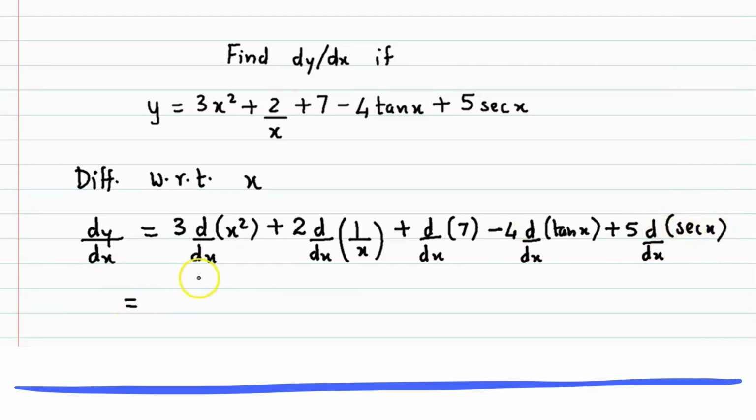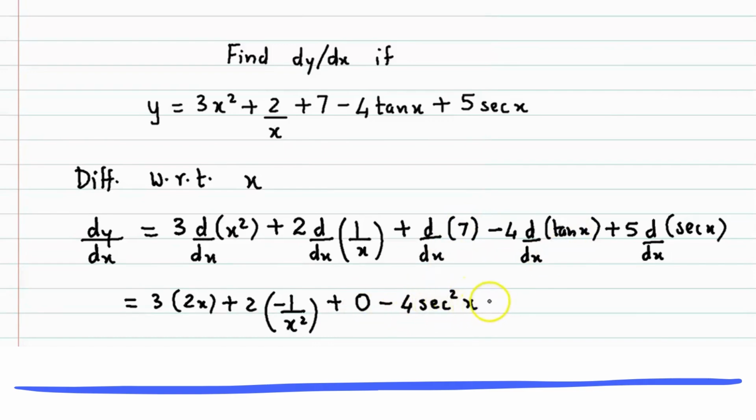Now using the formula for derivatives, we have 3 times derivative of x square is 2x, plus 2 times derivative of 1 by x is minus 1 by x square, plus derivative of constant term is 0, minus 4 times derivative of tan x is sec square x, plus 5 times derivative of sec x is sec x into tan x.